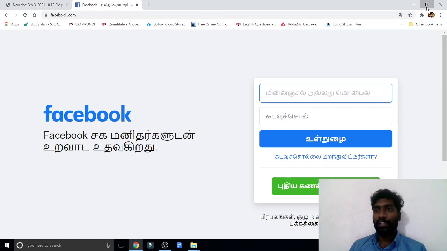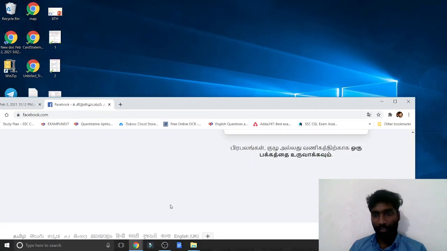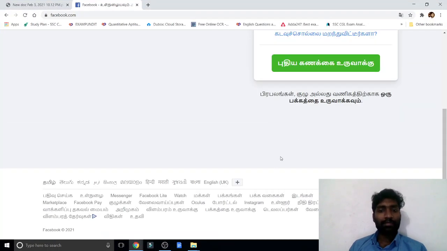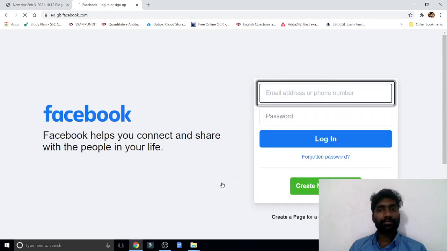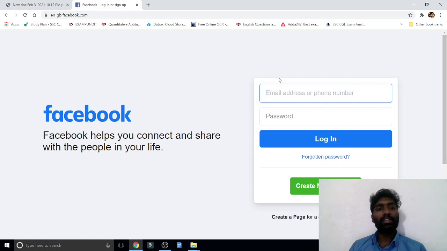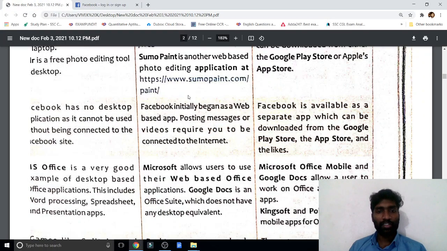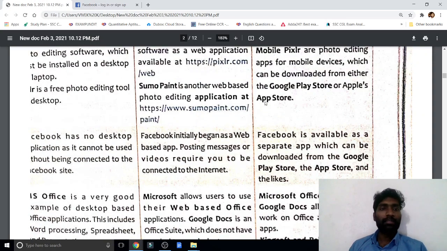Actually it is in a different language. I didn't select this language, but I don't know how it came. Now this is a web, so without internet we cannot access it. Next, on mobile the Facebook app is there, you know well.